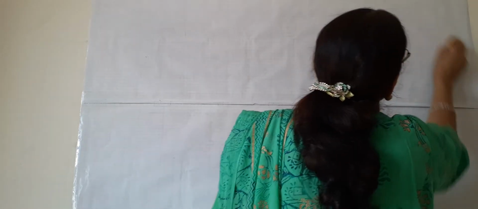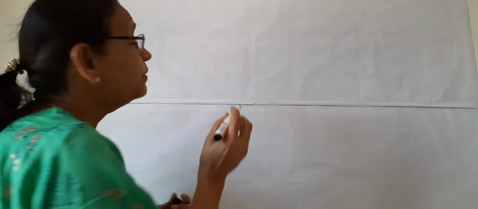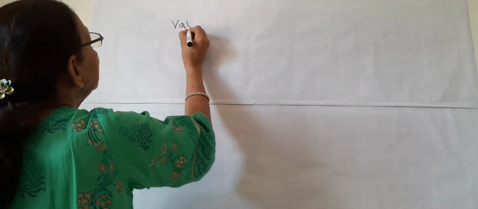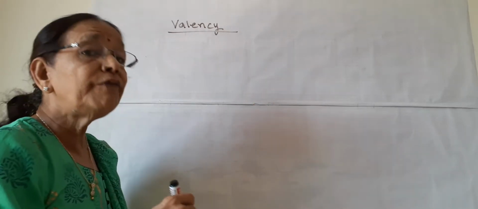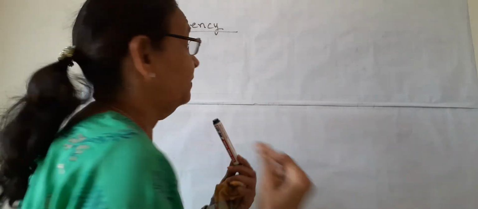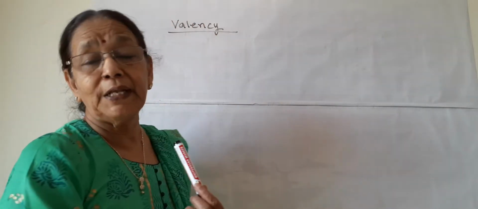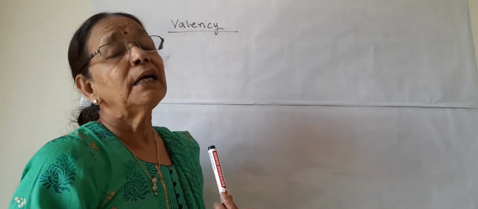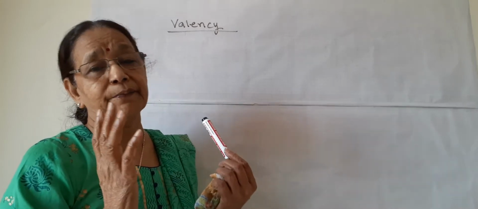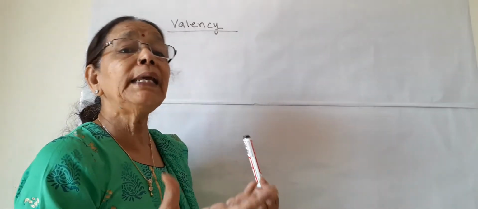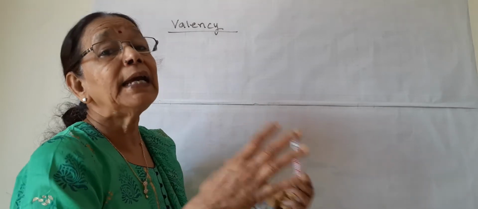Now, next is about the valency of elements. Valency we have studied somewhat in the first chapter, Atoms and Molecules, and we will again see something about valency. What is the valency of atoms? If we go by definition, valency is the combining capacity of the atom of that element.